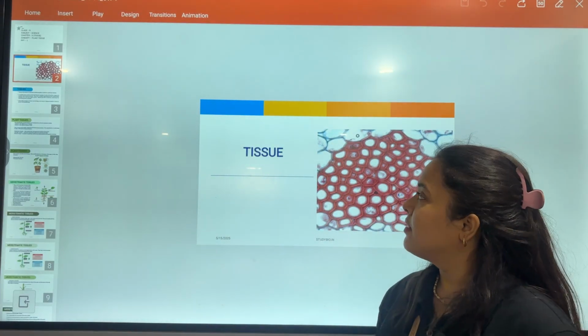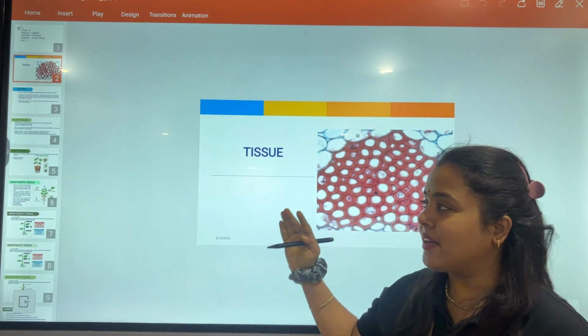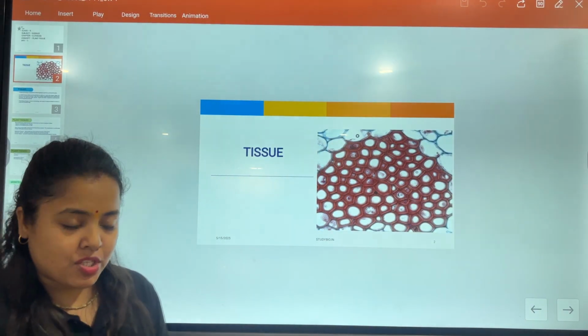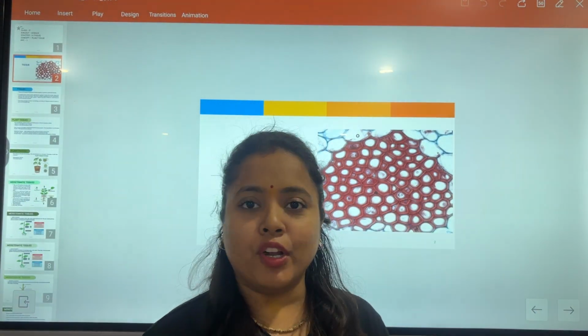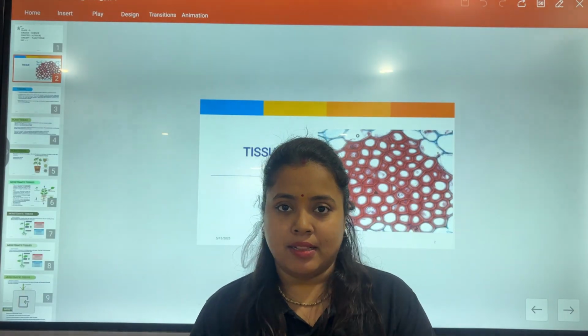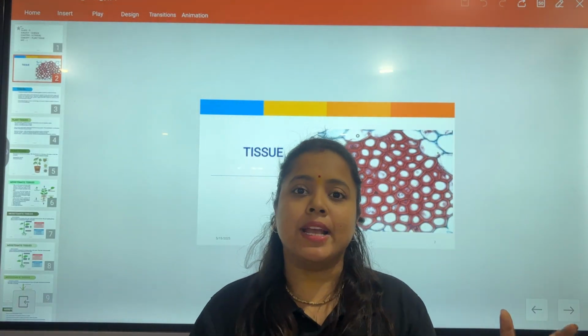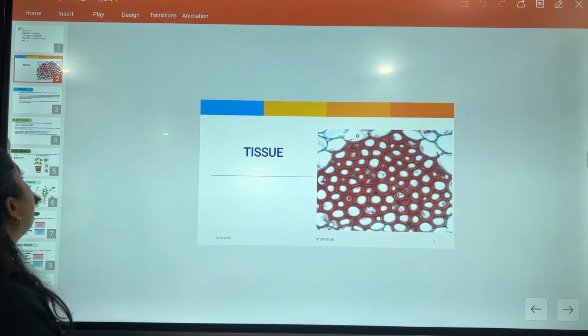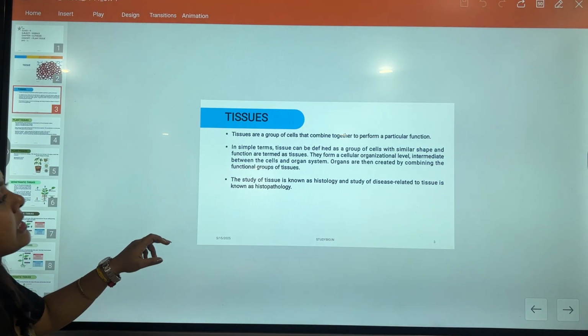Today we will start with chapter number 2 of your book, that is tissue. What is tissue? We have already learned about the cell. That cell is the basic structural and functional unit of our body. But when the same type of cells with the same function group together, then they form tissues.